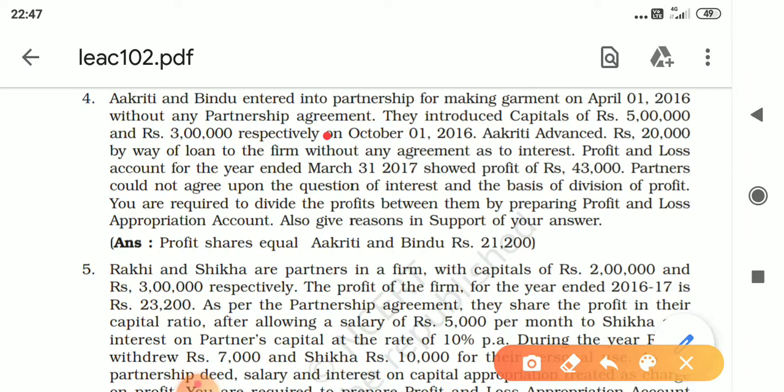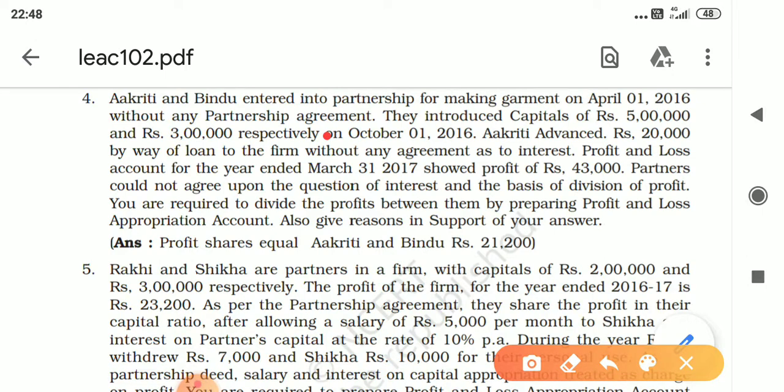Next sentence. On October 1st, 2016, Akriti advanced rupees 20,000 by way of loan to the firm without any agreement as to its interest. So when was the loan advanced? On October 1st, 2016. Now profit and loss account for the year ended March 2017 showed profit of rupees 43,000. Okay, so we have a profit of 43,000. Okay, partners could not agree upon the question of interest and the basis of division of profits.